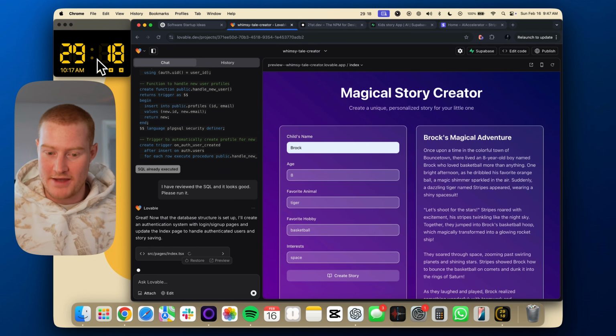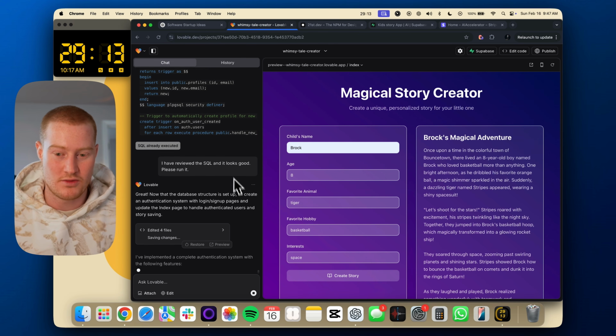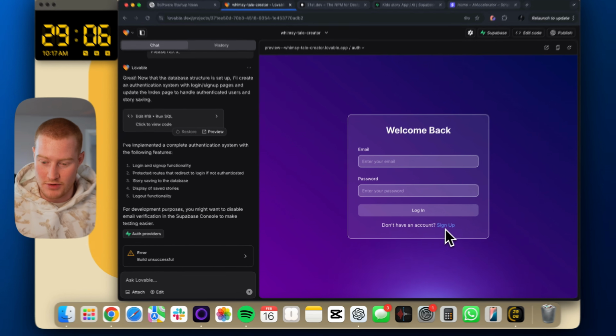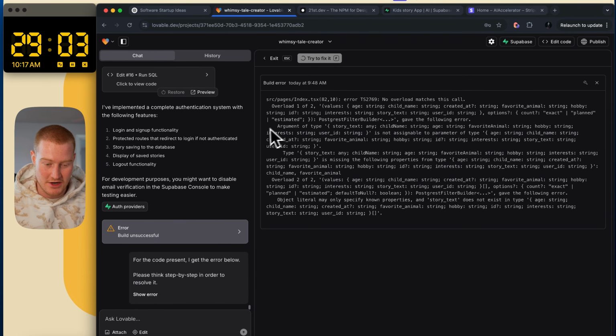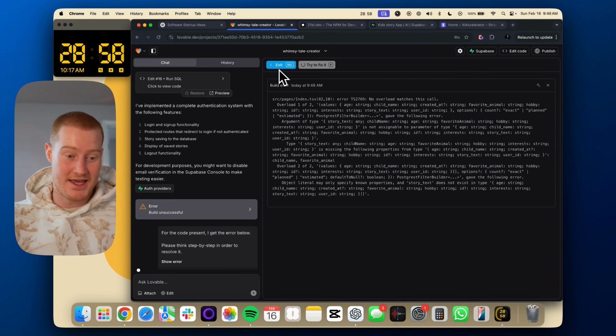So we're looking okay. I hope we don't run into any issues here, because that would slow us down a bit, but I think we're looking okay. Okay, here we go. We're looking promising here. So let's try to fix this error. I don't know what the error is, but I don't have time to look into what it is. Might as well just ask it, hey, fix this for me.